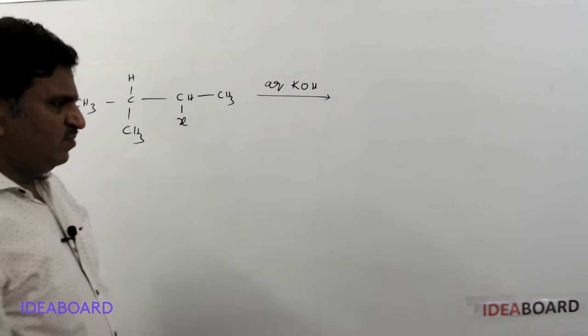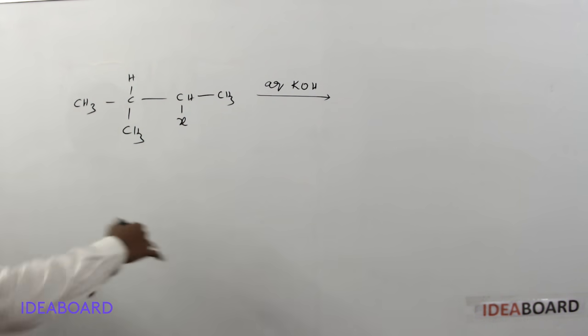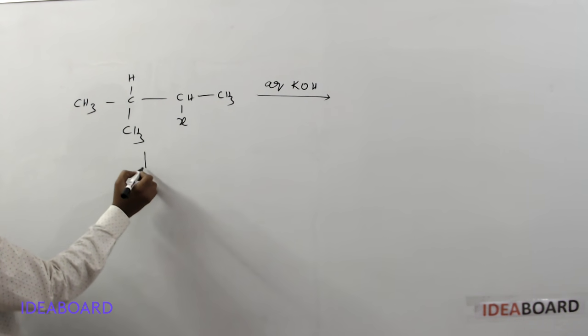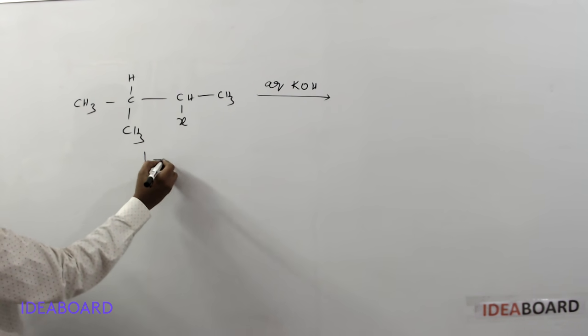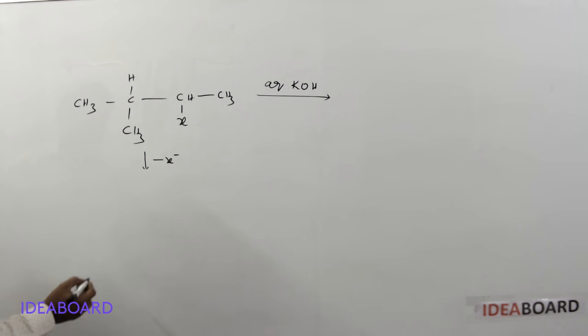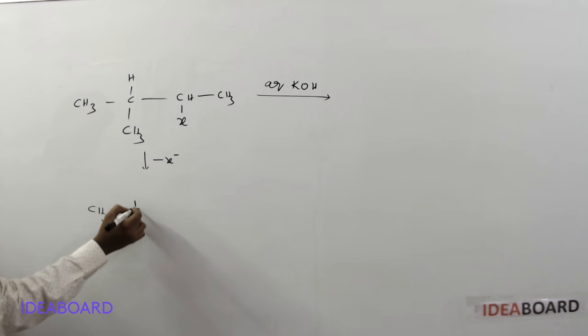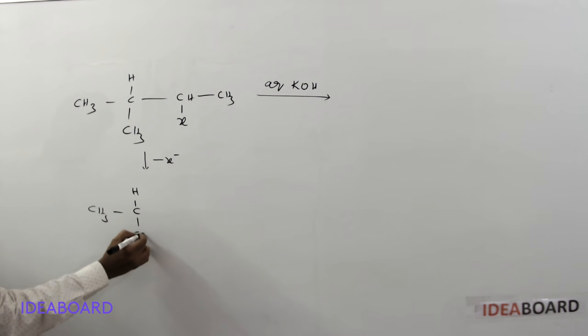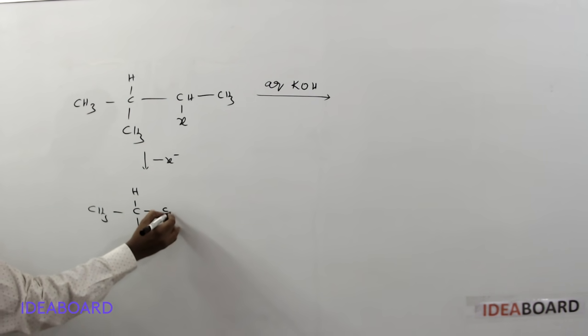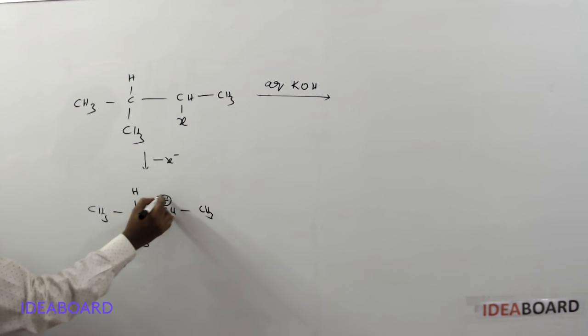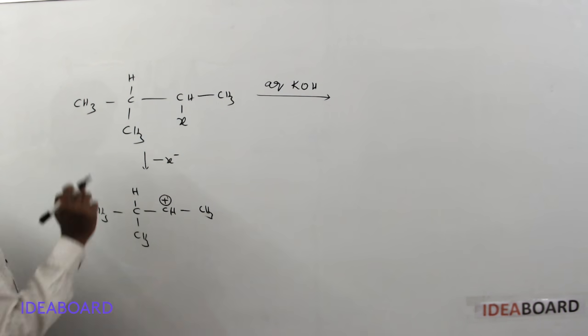The main product formed depends on the carbocation formed, so first we will try to write the possible carbocation. So by removal of X minus, what is the carbocation first formed? CH3, CH, CH3, CH, CH3. Here you will get the positive charge after the removal of the halogen.